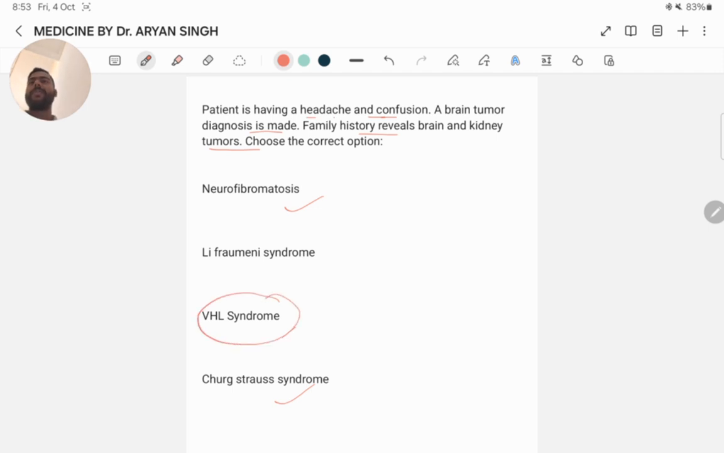Von Hippel-Lindau syndrome is a genetic condition characterized by the development of various tumors, including brain tumors, often hemangioblastoma, kidney tumors, renal cell carcinoma, or other tumors like pheochromocytoma. The family history of both brain and kidney tumors aligns with VHL syndrome. This condition is due to mutation of the VHL gene.